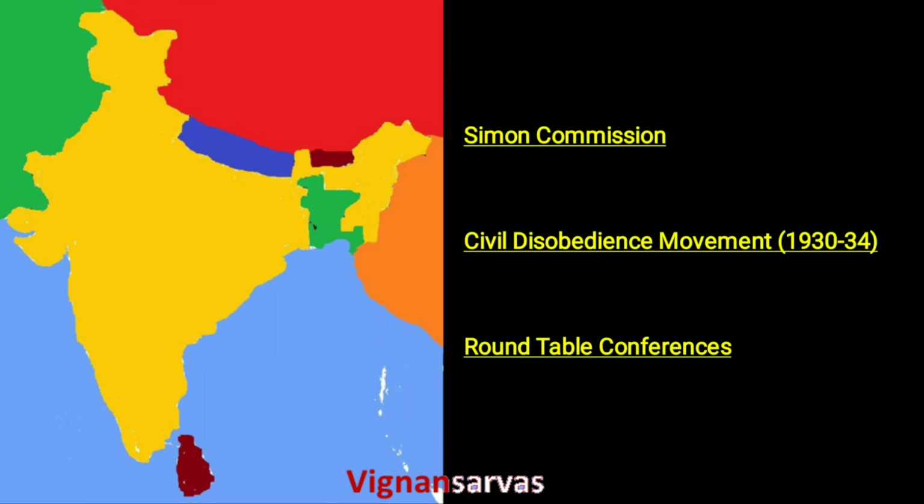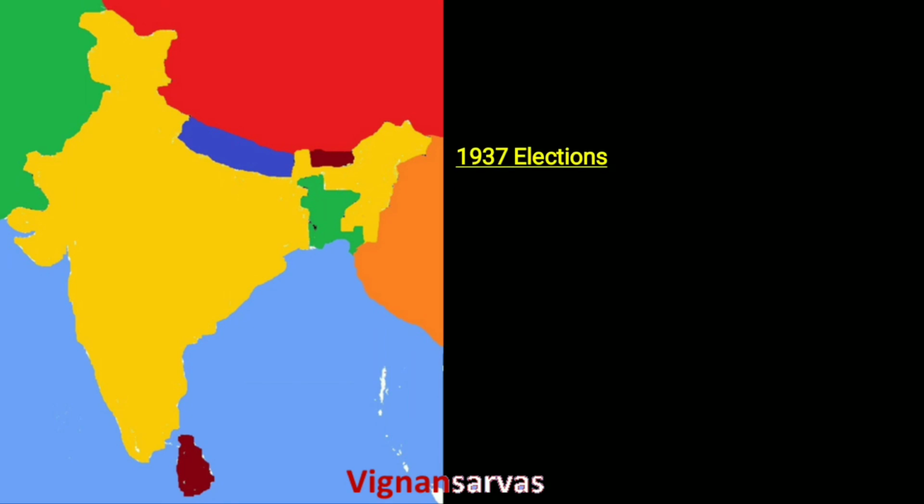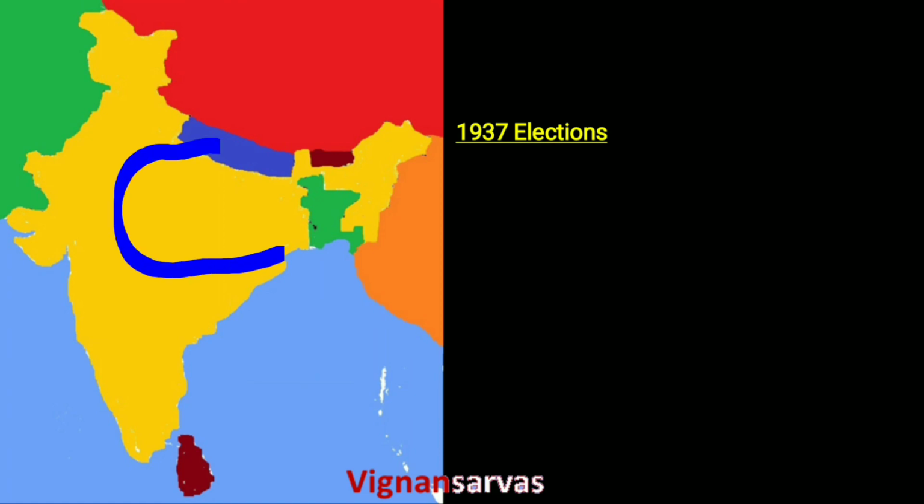Based on the discussions and conclusions of the Round Table Conferences, the Government of India Act of 1935 was passed. Based on this, elections were held in 1937. In these elections, particularly in UP, the United Provinces, differences arose between the Congress and the Muslims.